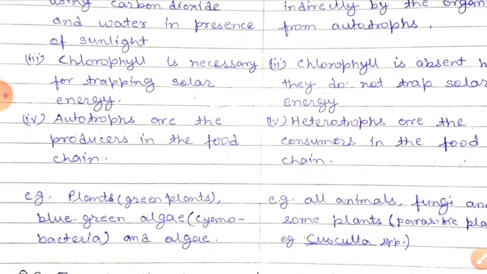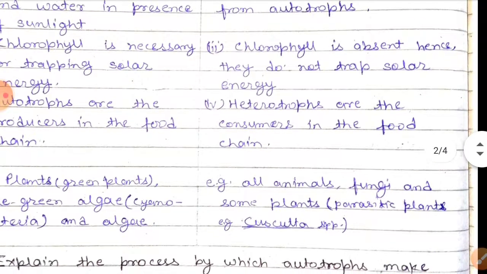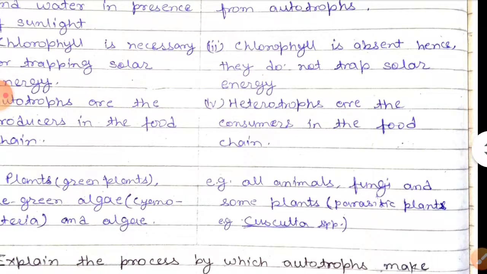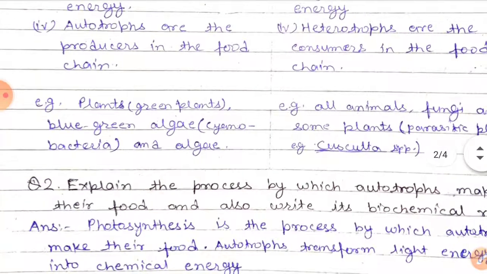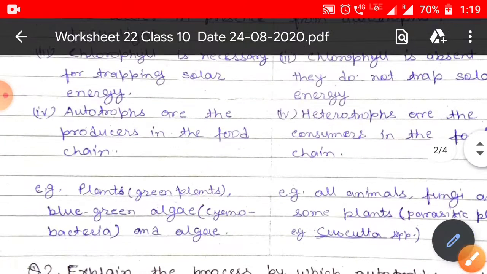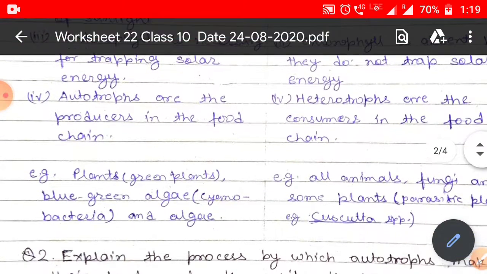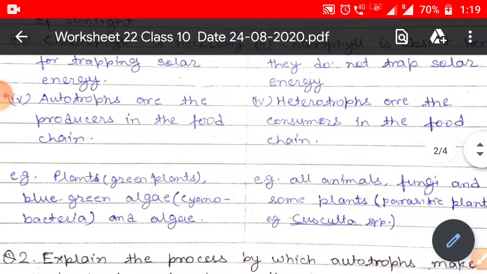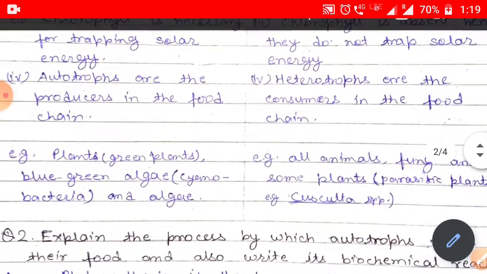Chlorophyll is necessary for trapping solar energy in the case of autotrophic nutrition, whereas chlorophyll is absent in heterotrophs, hence they do not trap solar energy. Autotrophs are the producers in the food chain, whereas heterotrophs are the consumers in the food chain.